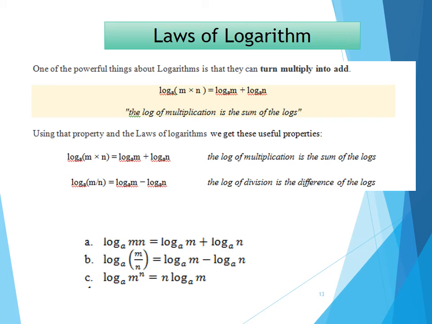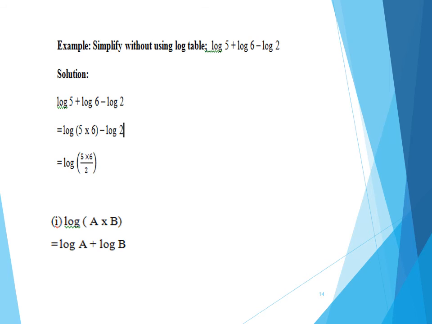In the last 3 lines you can see all the 3 laws summed up. We have discussed the first and second one, and the third one you can see is logarithm with the base a of m to the power n is equal to n. The power which was written as an exponent of m becomes the multiple n multiplied by log with the base a of m. These laws are used to simplify complex equations or expressions involving a lot of logarithms by converting them into